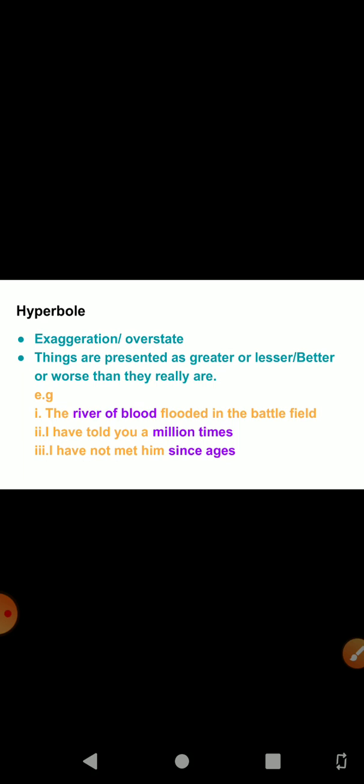One more example I will tell you. He ran faster than the speed of light. That means we are comparing his speed with the speed of light. But is it possible that anybody can run faster than the speed of light? This is just the overstatement, the exaggeration, saying something with emphasis, with effect.